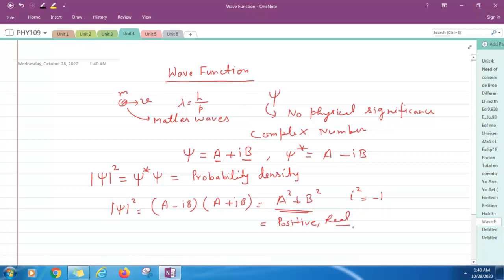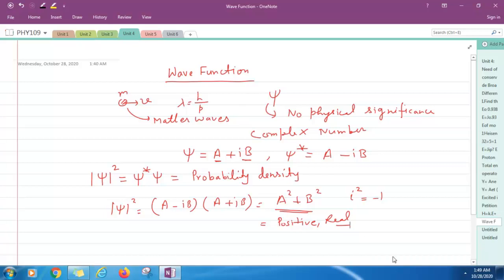What is wave function? A wave function is the mathematical representation of matter waves, you can say. There is no physical significance. It is a complex number, and we can get information about the system by calculating mod psi square. What is mod psi square? Probability density. So you can write mod psi square as psi star psi.